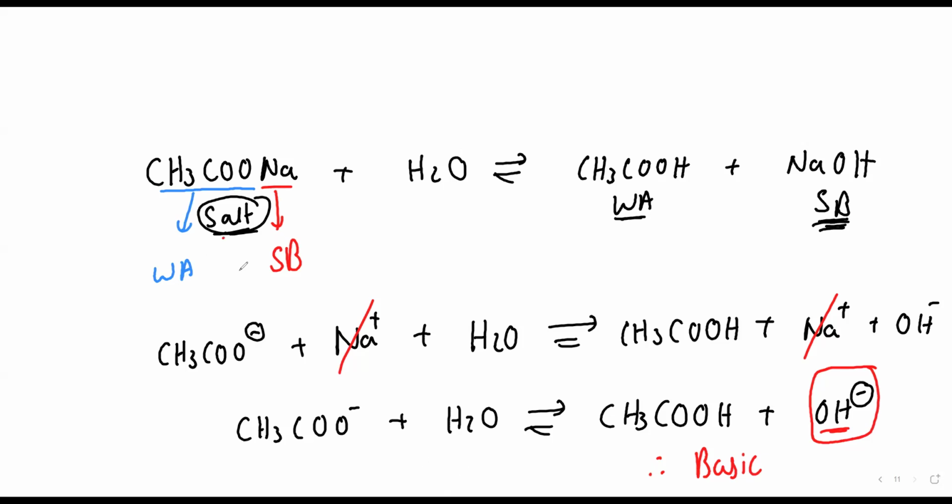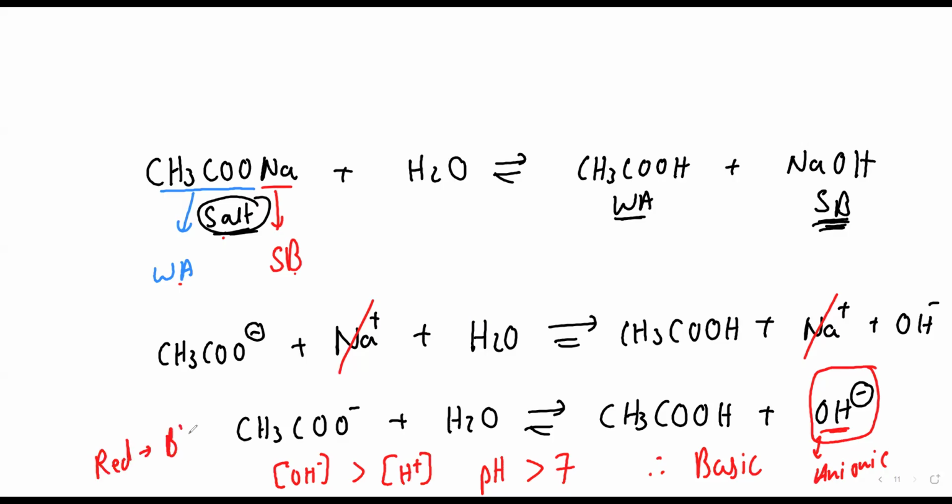So salt of weak acid and strong base will undergo which hydrolysis? Since this is an anion, we call it anionic hydrolysis. If this is basic, then what will be my pH? pH will be greater than 7, because OH ions are more. What does a base do? It turns red litmus blue. It is common sense: if it is a salt of weak acid and strong base, my final solution will be basic only. If it is a base, it will always give me OH ions.